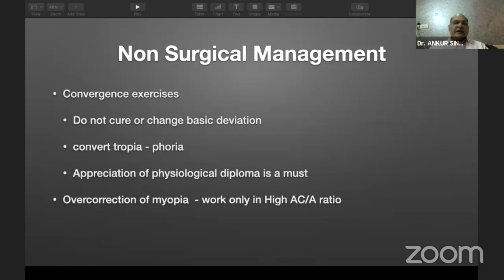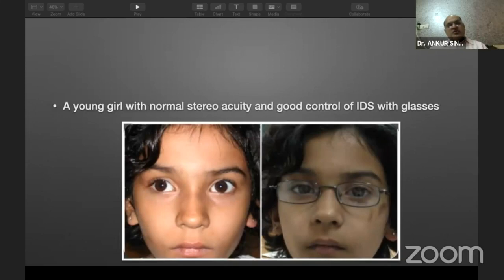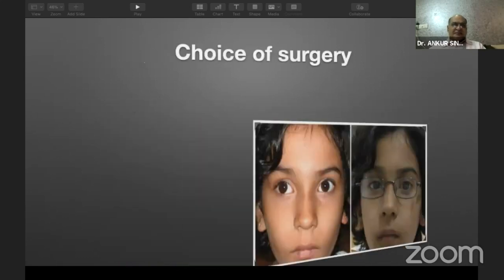You can plan overcorrecting myopia. It can work only in high AC by A ratios. Prisms are not a good option to manage intermittent exotropia. Now, this is a girl who is showing you a good control of deviation with glasses and a nearly normal stereo acuity, hence glasses are prescribed to this girl.